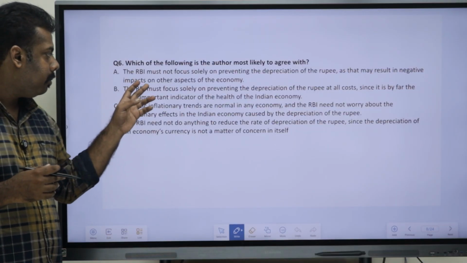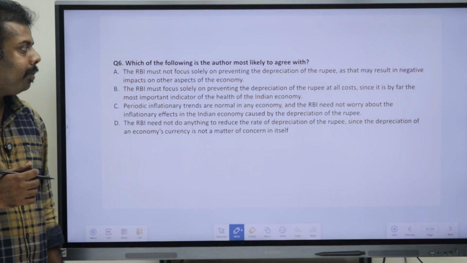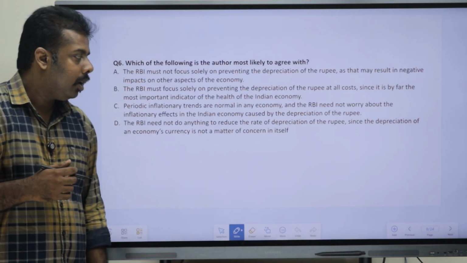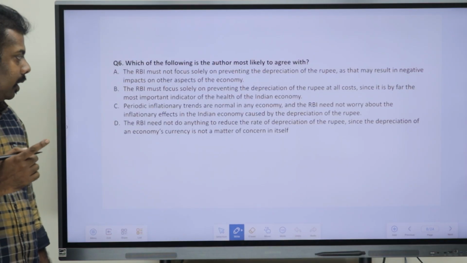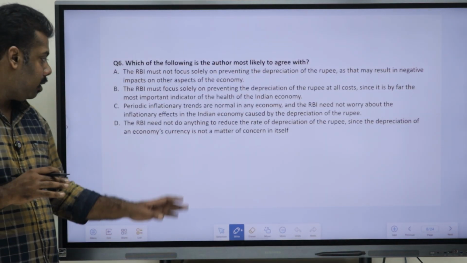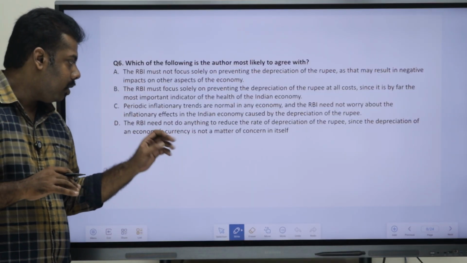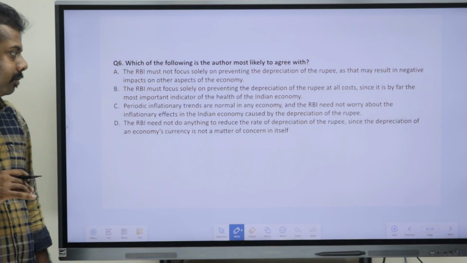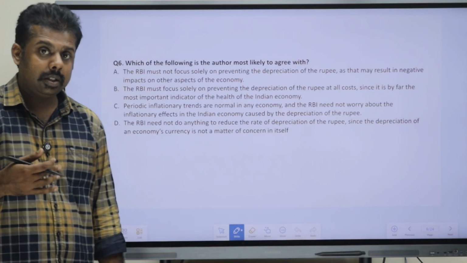Second option, the RBI must focus solely on preventing the depreciation of the rupee at all costs, since it is by far the most important indicator of the health of the Indian economy. Periodic inflation drills are normal in any economy, and RBI need not worry about that. That has been told in the C option. D option says that RBI need not do anything to reduce the rate of depreciation of the rupee, since the depreciation of an economy's currency is not a matter of concern in itself.